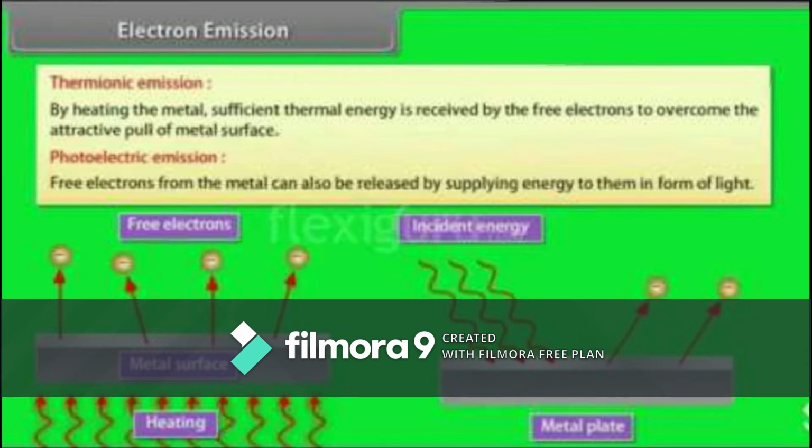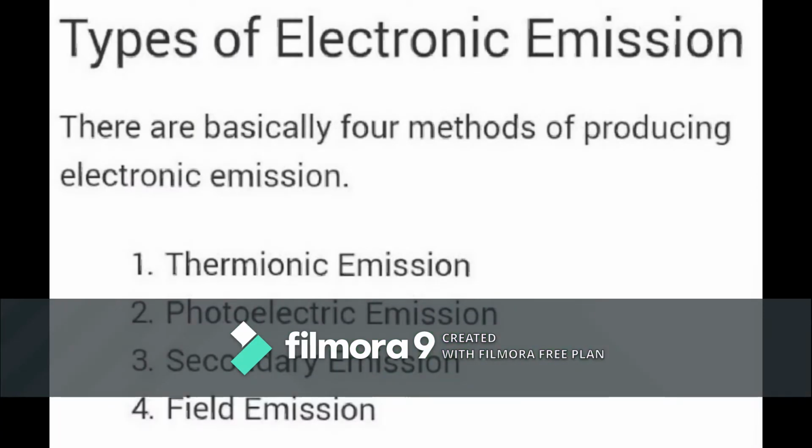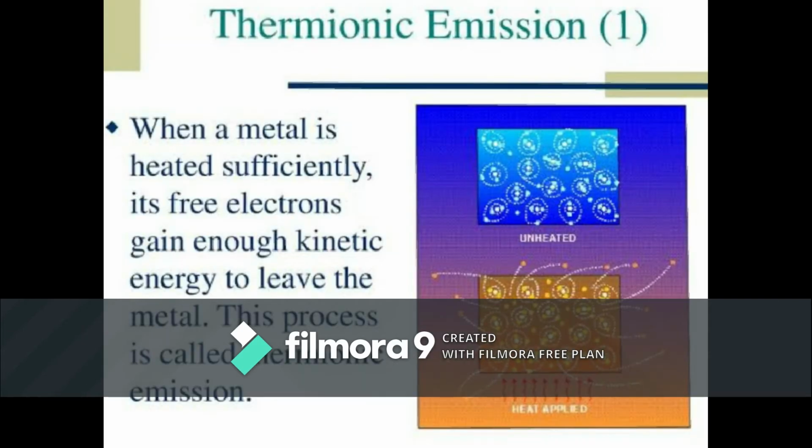The minimum amount of energy required to liberate an electron from the surface of a metal is known as the work function of the metal. In electron emission, energy is provided to the surface electrons by suitable means so that they acquire sufficient energy to escape from the metallic surface. What are the types of electron emission? Thermionic emission, photoelectric emission, field emission, secondary emission.